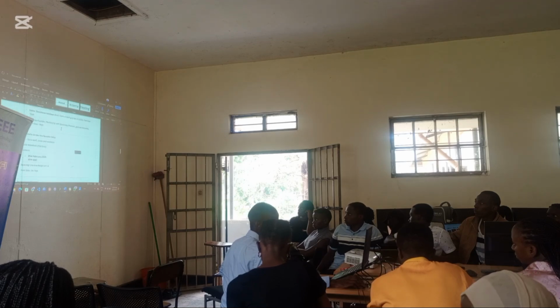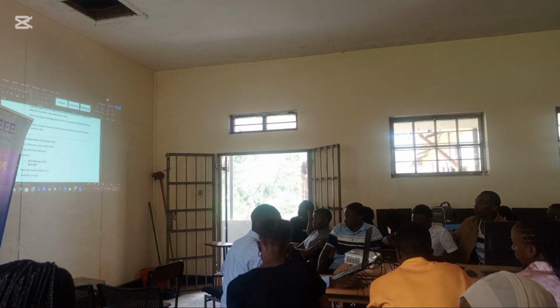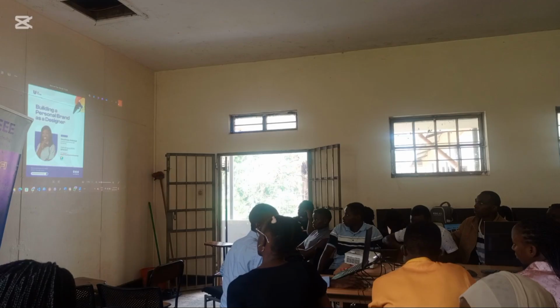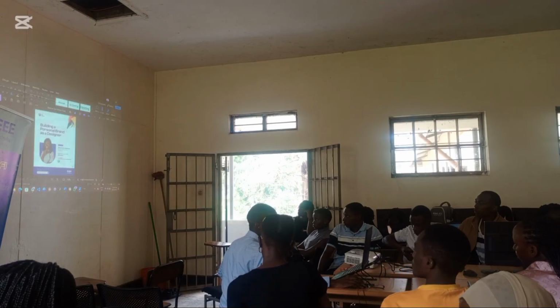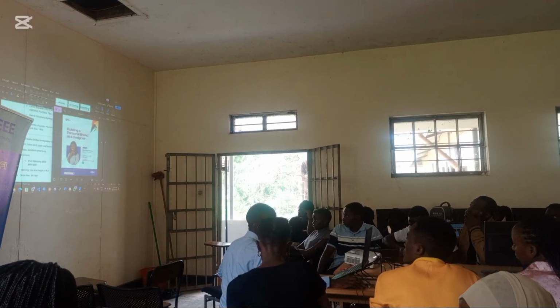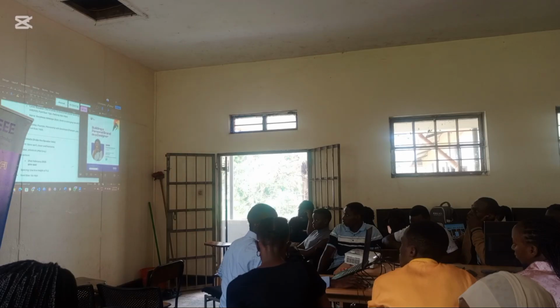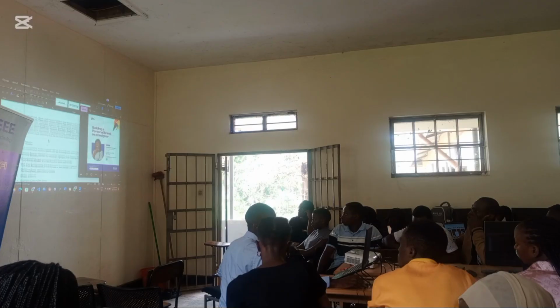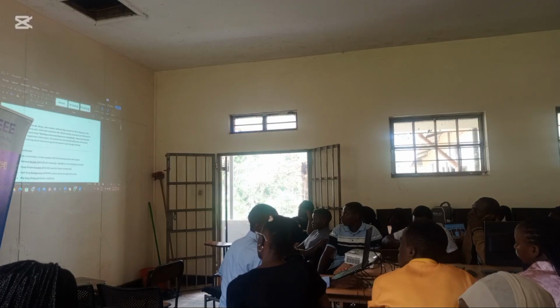Then you start studying that image. I want to create something like this. However, I want it to be at one edge. For example, I can put something like building your personal brand.